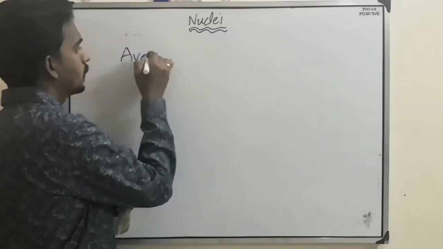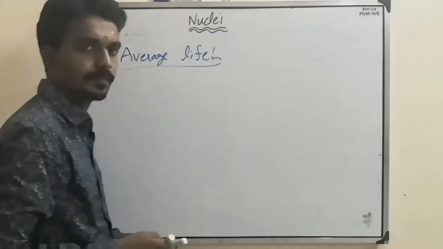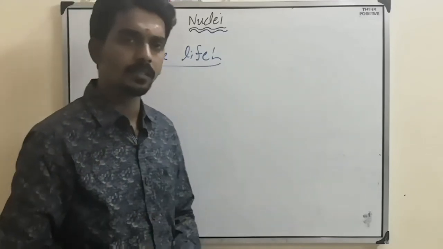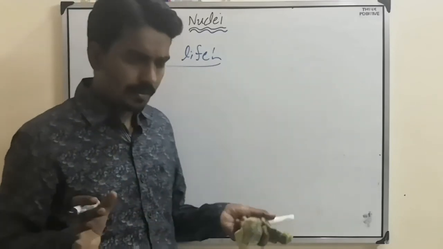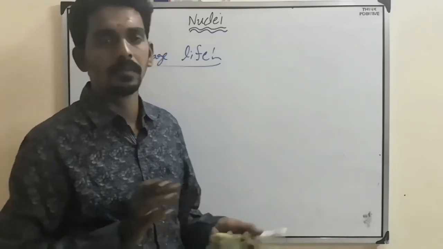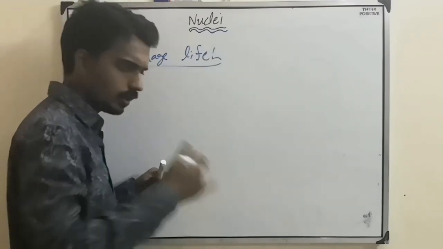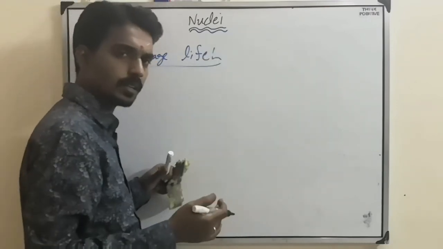Now, one more formula will be there, that is average life. Average life means the average of all the particles' life. If you take the average mean value, then you will call it average life. So many atoms are there.